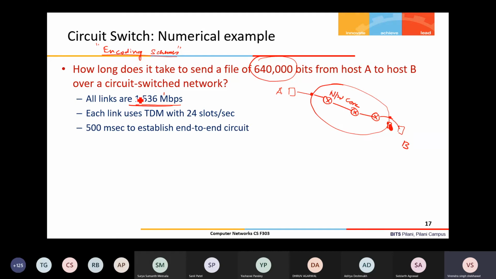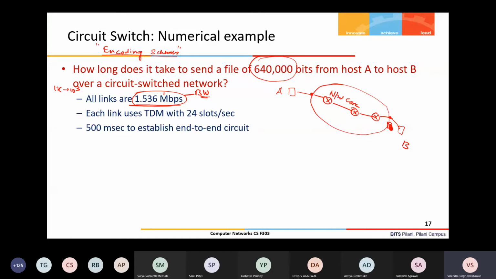So for our purpose here, we will represent the link capacity in terms of Mbps, kbps, and we call this the bandwidth of the link. Bandwidth means how many bits per second can be sent. Kilo means 10 power 3.